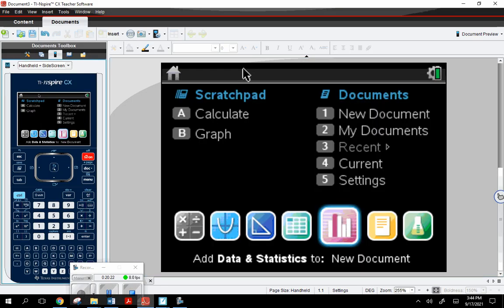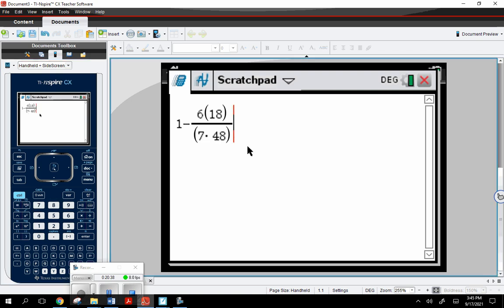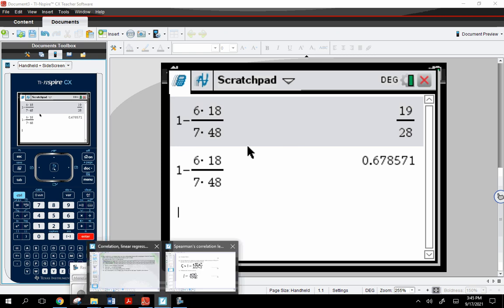So 1 minus, control divide. There we go. So 6 times 18 over parentheses, it was 7 times 48. Is that right? Okay. So what should I be getting when I push enter? 1928. So of course I got to hit control enter. So let's say about 0.68. Okay. So R sub s is about 0.68.